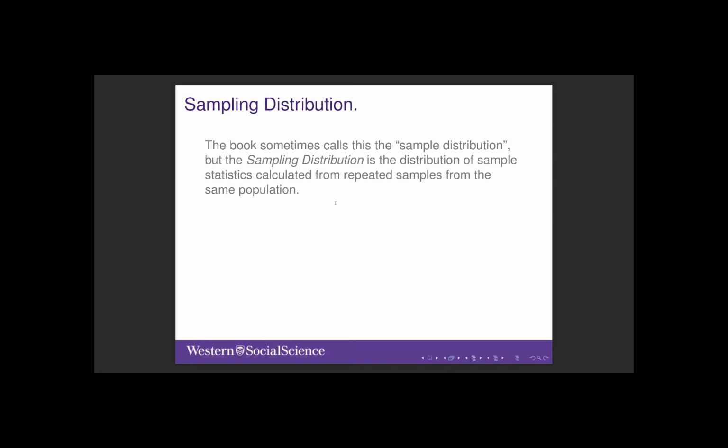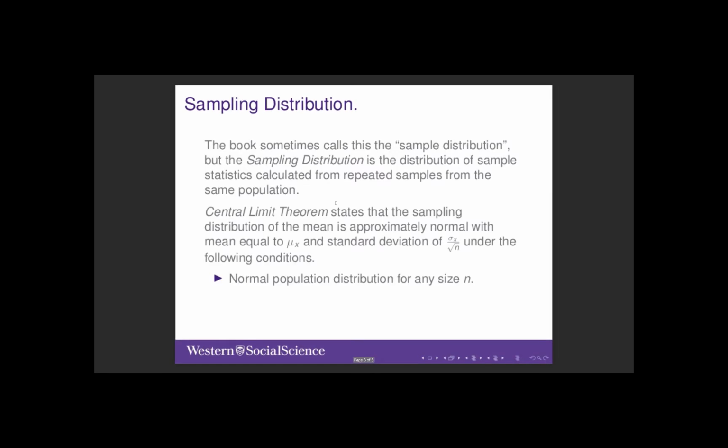The sampling distribution is a distribution of sample statistics. The book calls this the sample distribution, but I think that terminology could be a bit confusing. The frequentist thought experiment that motivates the way we make inferences relies on our ability, theoretically, to take many samples from the population of size n. In our example, we could imagine that we had not just one sample of 1,000 Canadians, but let's say we had 1,000 independent samples of 1,000 Canadians.